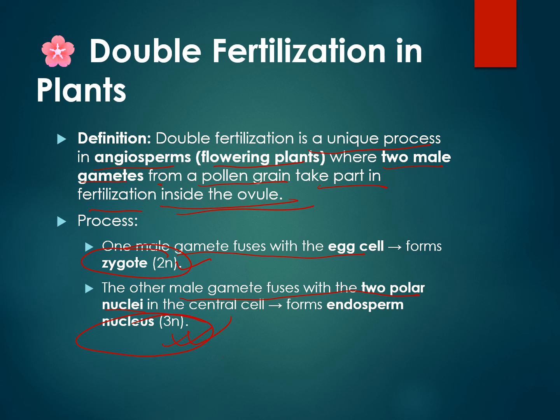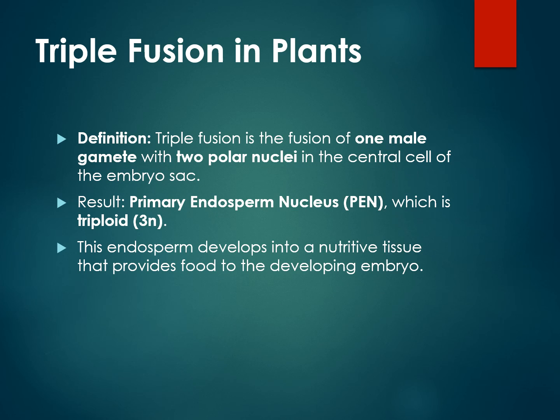Now remember this 3N, and we will move on to the definition of triple fusion. So triple fusion is what? This 3N that is formed is the fusion of one male gamete with two polar nuclei in the central cell of the embryo sac. So if this is the embryo sac, two polar nuclei were there, where one male gamete is coming and fusion is happening. So it is forming 3N. This is called triple fusion, happening here.